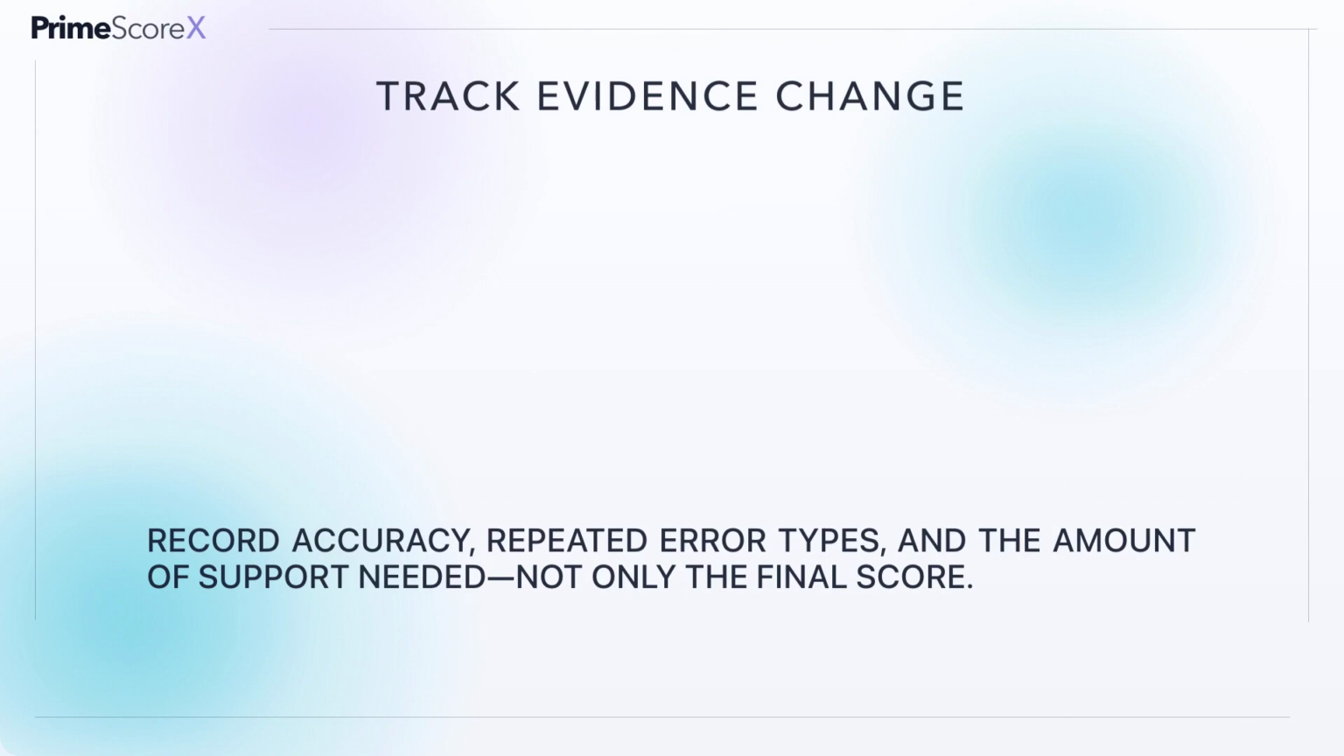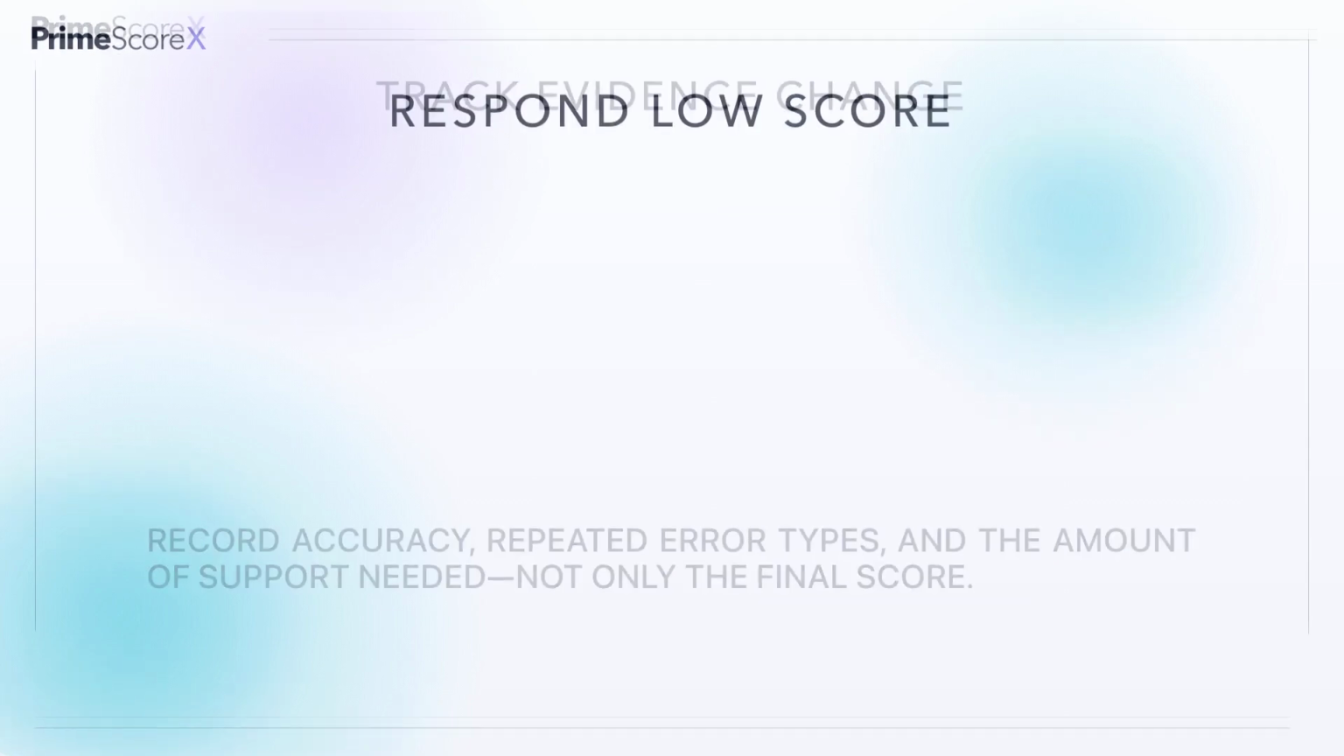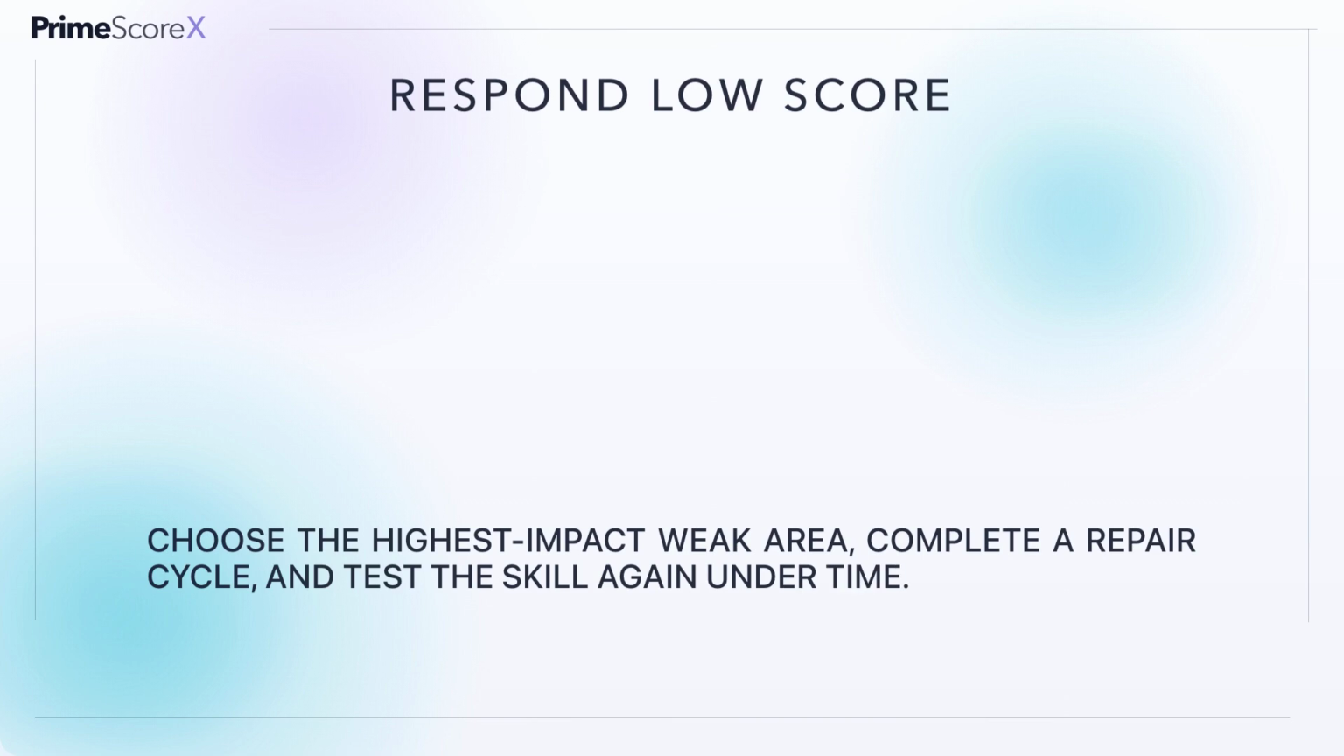Improvement may appear before a large score increase. Track whether you need fewer hints, make fewer setup errors, work more efficiently, and explain the method more clearly. Confidence should grow from evidence. When a former weakness stops recurring, you have proof that focused practice changed the skill.